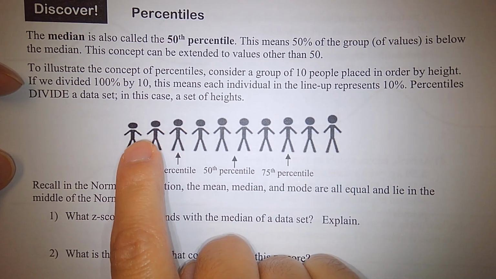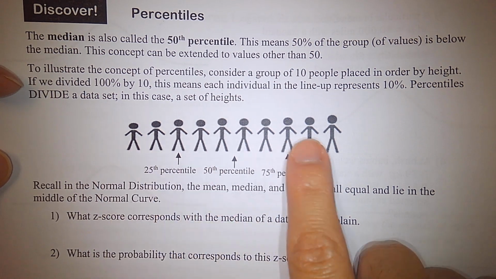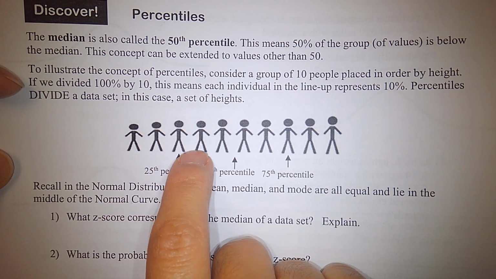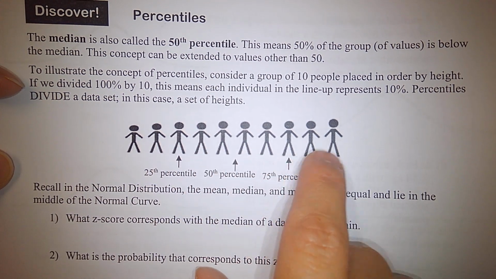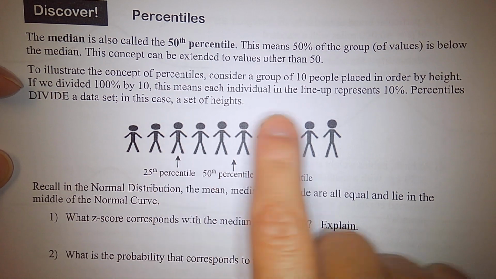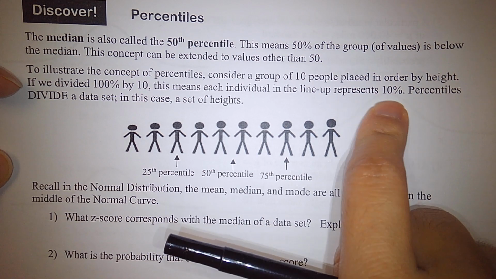We're ranking them in order, from the shortest to the tallest. There are 10 of them. Let's count: 1, 2, 3, 4, 5, 6, 7, 8, 9, 10. So each of them will account for 10%.